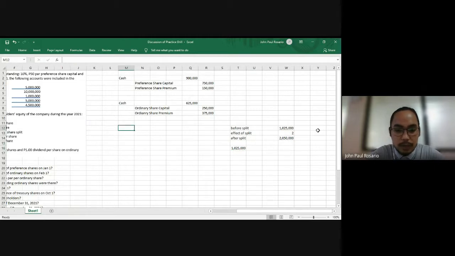Your memorandum entry here would be: issued additional 1,025,000 ordinary shares due to a 2-for-1 share split.